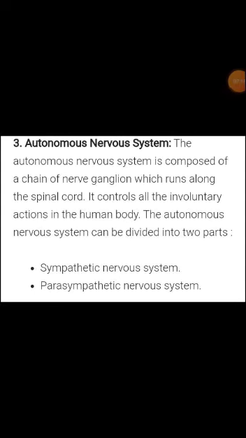The autonomic nervous system is composed of a chain of nerve ganglia. The nerve ganglion is a mass of nerve cells collected at one place, which runs along the spinal cord. It controls all the involuntary actions in the human body. The autonomic nervous system can be divided into two parts: the sympathetic nervous system and the parasympathetic nervous system.